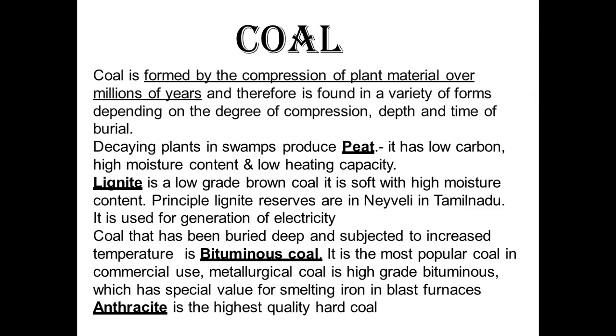Now, bituminous coal is the most abundantly found coal in India. This is also known as commercial coal or industrial coal because it is used in metallurgical industries. High grade bituminous has a special value for smelting iron ore in the furnace. Then anthracite is the highest quality, having more than 80% carbon content. So we need to understand that these are the different types of coal.